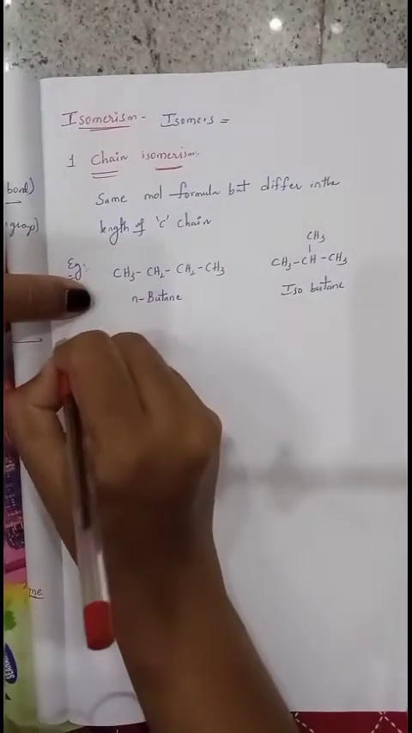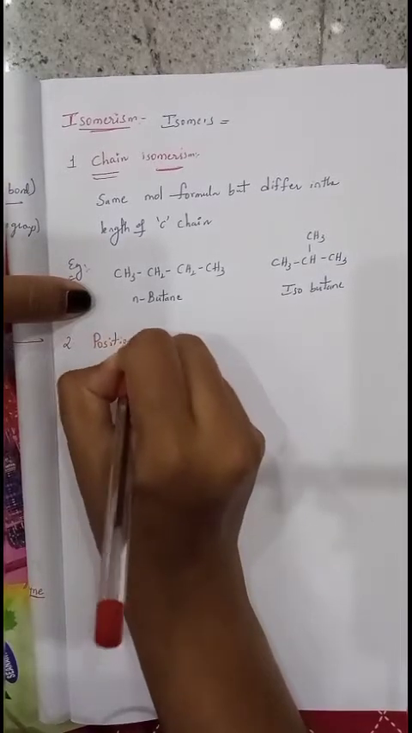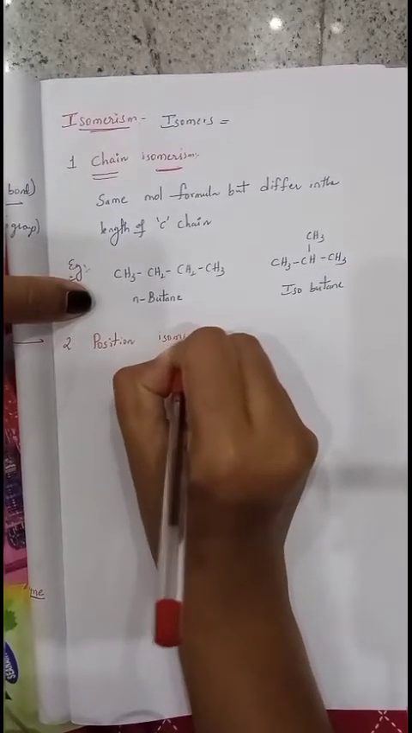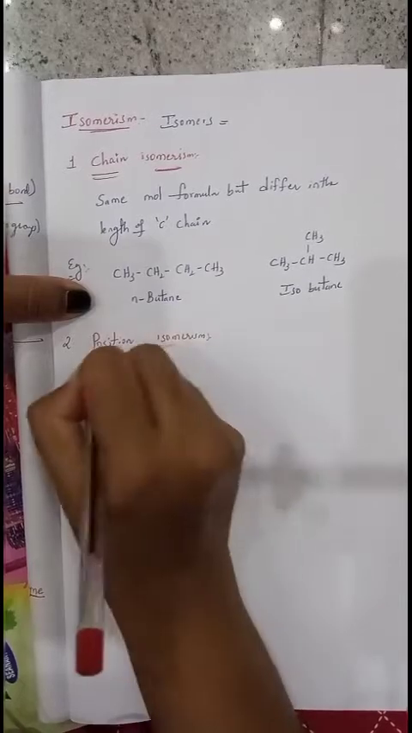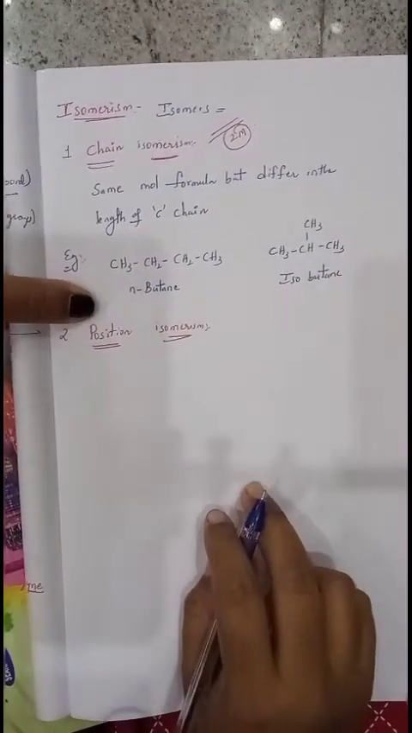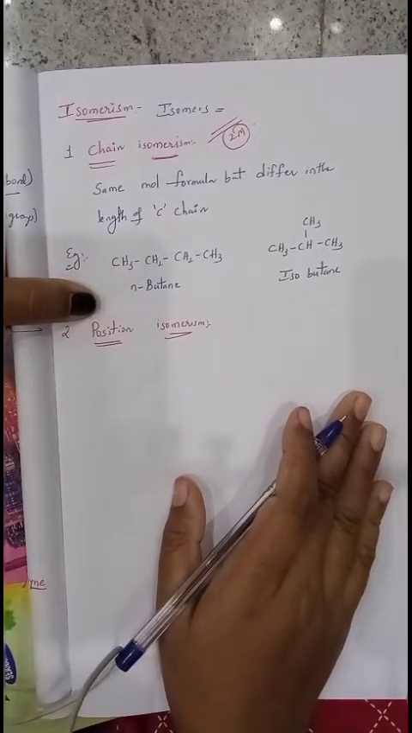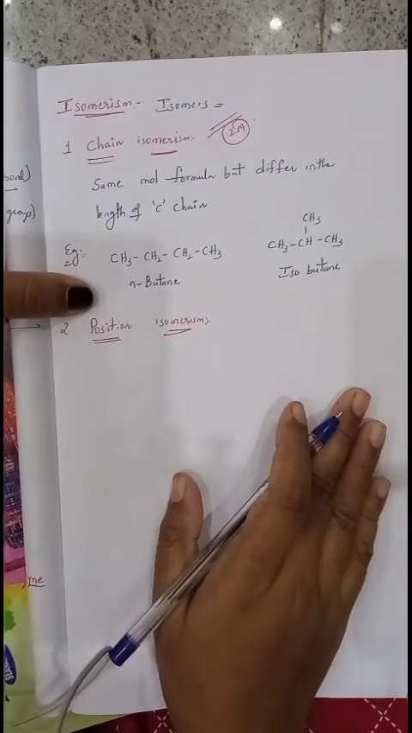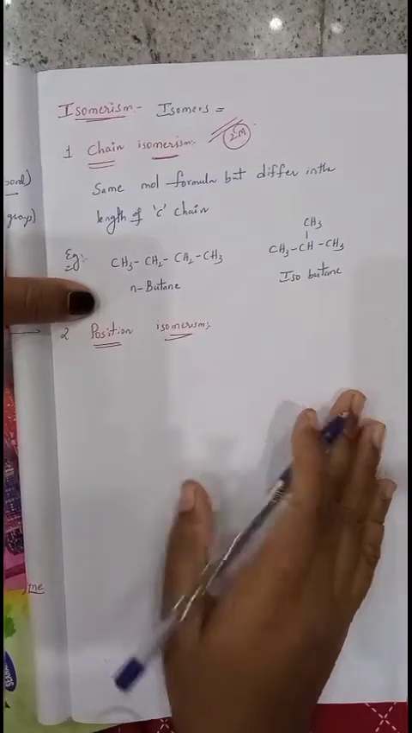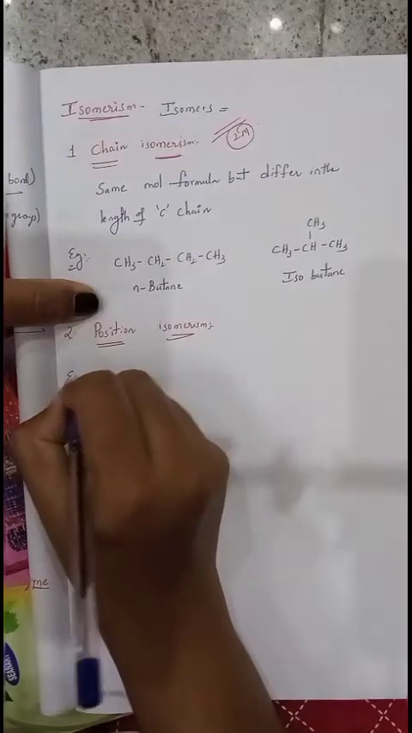Now the second one, position isomers. This is a very important concept. From this you will compulsorily get one 2-mark question in the final exam. Position isomers are isomers having the same molecular formula but differing in the position of a functional group or substituent. So for example,